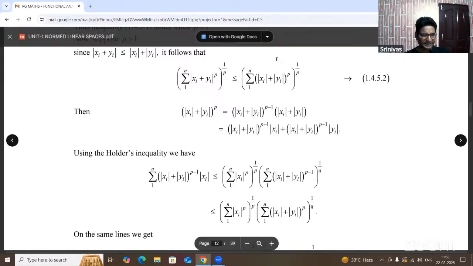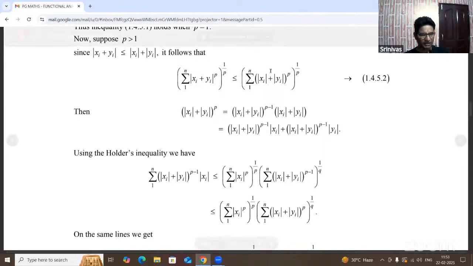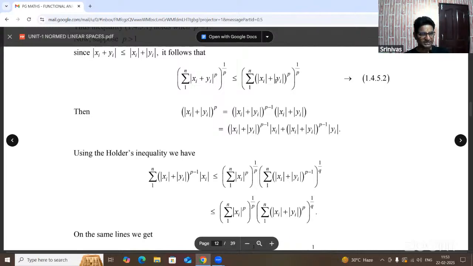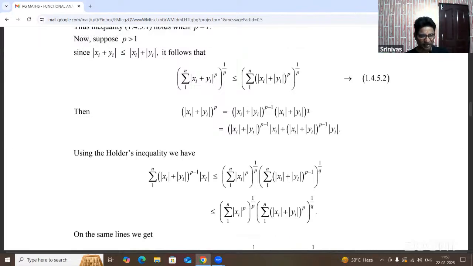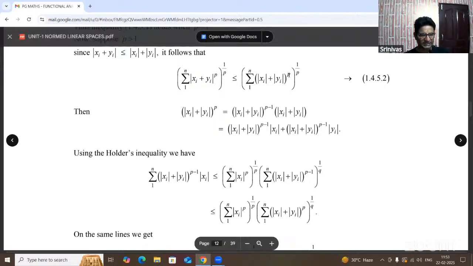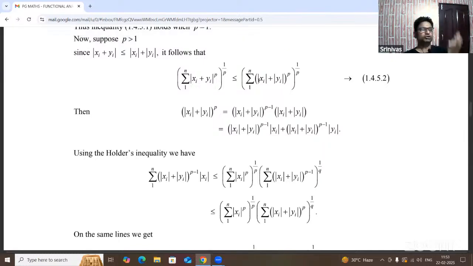So we write (|xi| + |yi|)^p as (|xi| + |yi|)^(p-1) into (|xi| + |yi|), since p can be written as (p - 1) + 1.